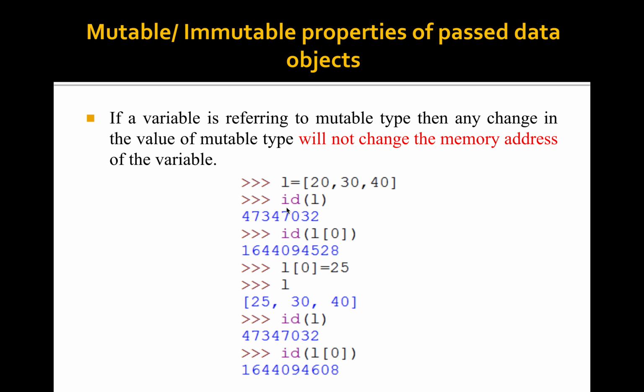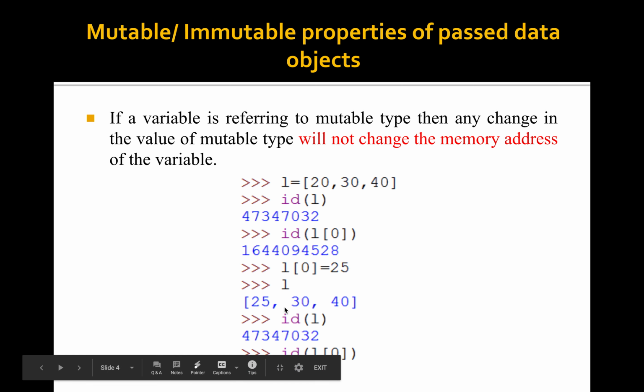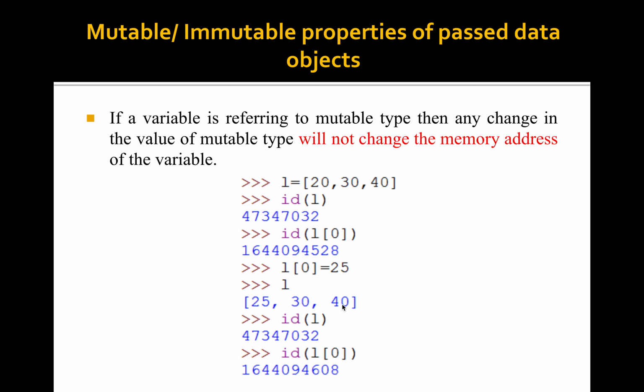What is id of L? It returns the memory address of the variable L. Given the memory address like this. Just for showing the memory address of L of 0, just give id of L of 0. Then what happens? I change the value at the first index to 25. That is, I am changing 20 to 25. Now the new list becomes 25, 30 and 40.